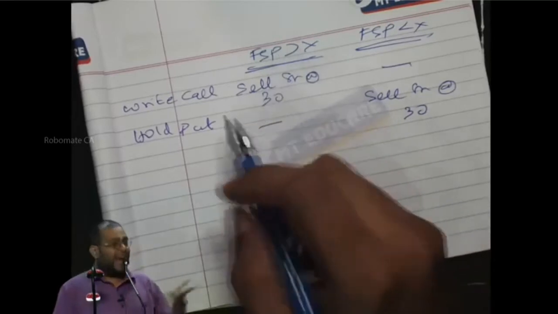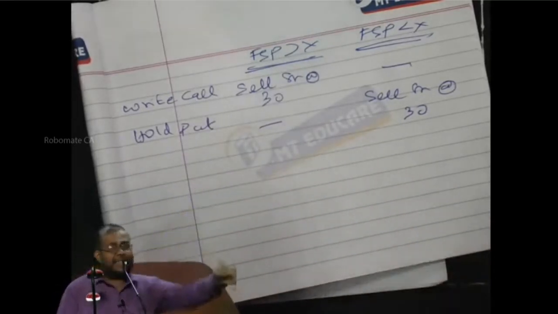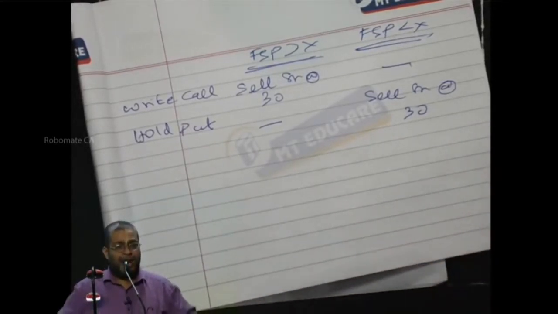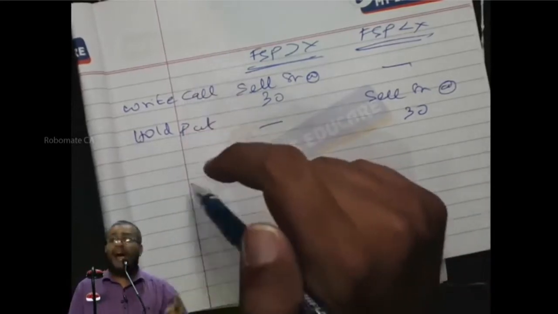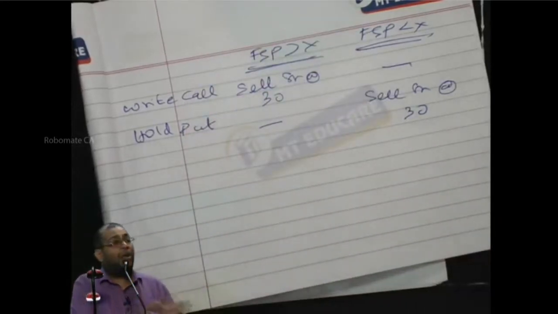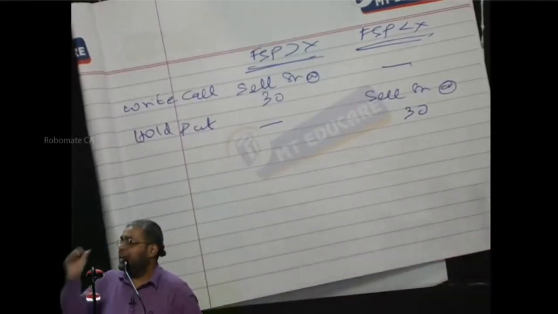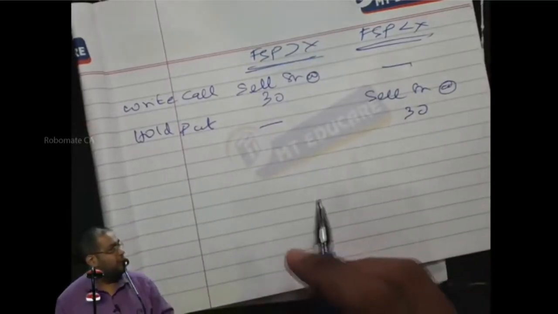If the FSP is higher, the call holder makes me sell at 30. If the FSP is lower, as a put holder I have a right to sell at 30. I am locked at 30 rupees. In that case, I will always sell my share at 30 rupees, irrespective of what is happening to the FSP. Point number one.